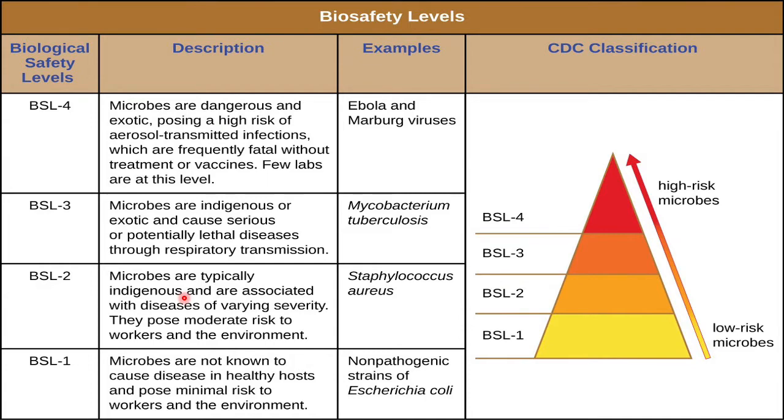So there is a range of severity caused by such microbes, and they pose a moderate risk to the workers and environment. The classic example would be Staphylococcus aureus, which is commonly found across the human skin, but the pathogenicity of Staphylococcus aureus varies independently.